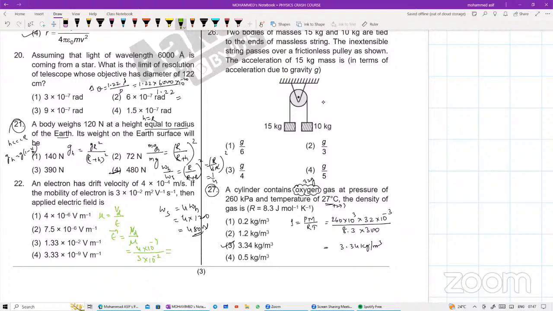So इसको simplify कर लीजिए. That will give me the answer. कितना आ रहा है देखिए? 1.3 आ रहा. Okay. So it is 1.3 into 10 to the power of minus 2 volt per meter. Which option? Third option. Very good.